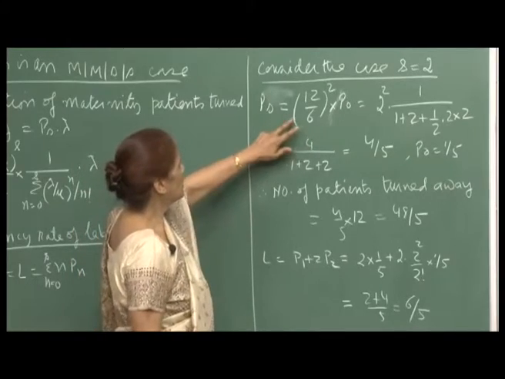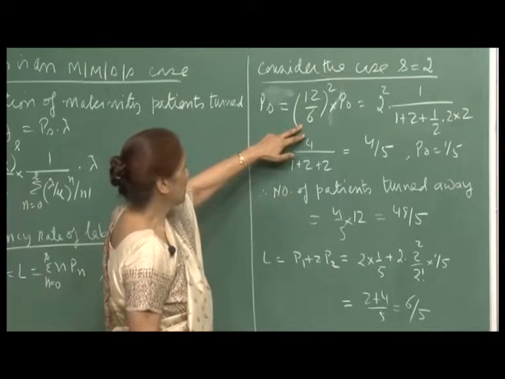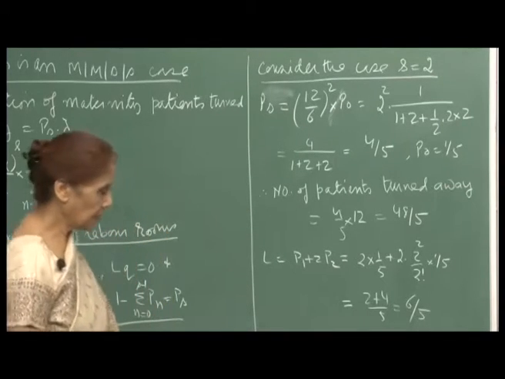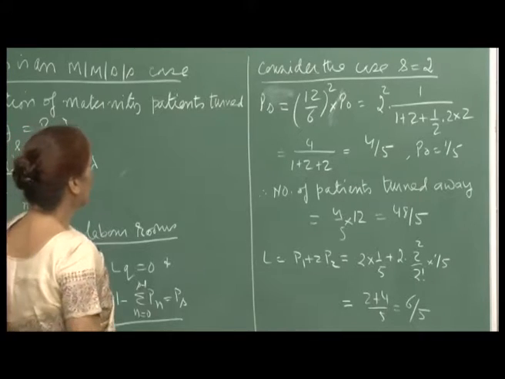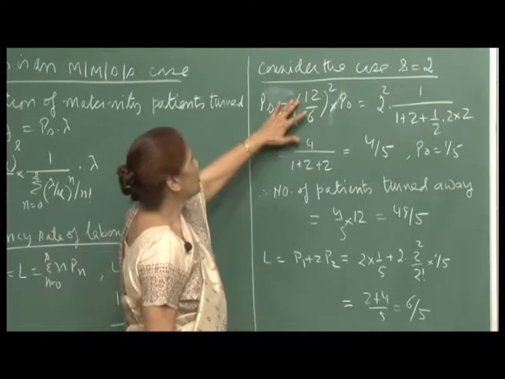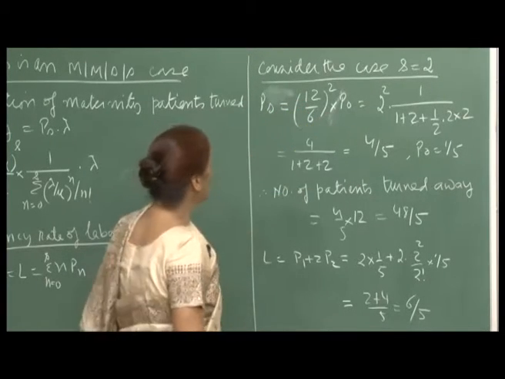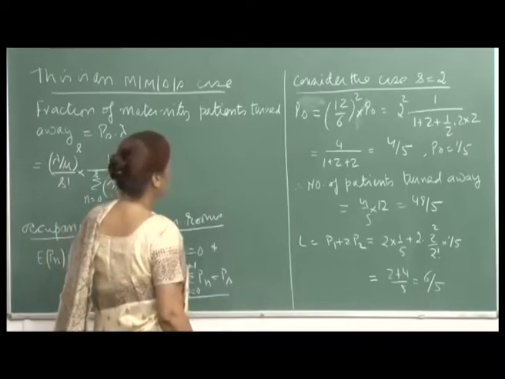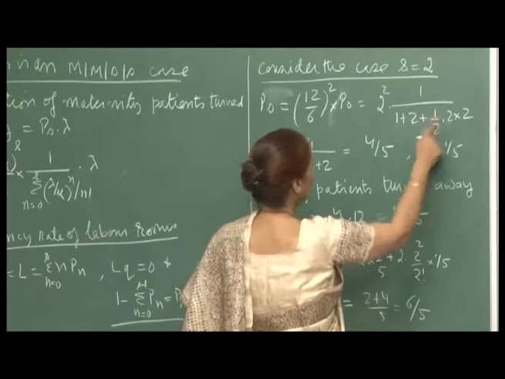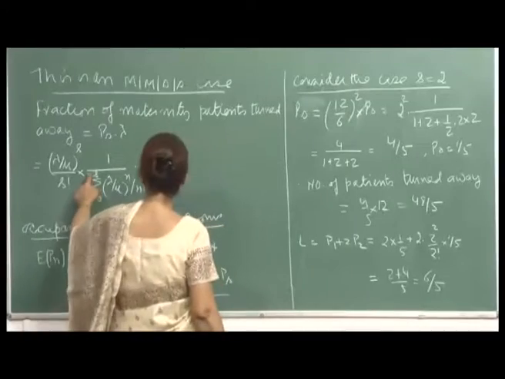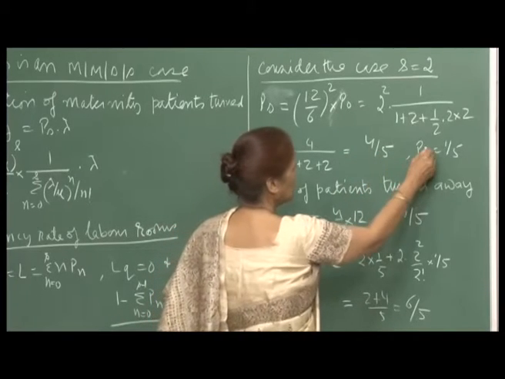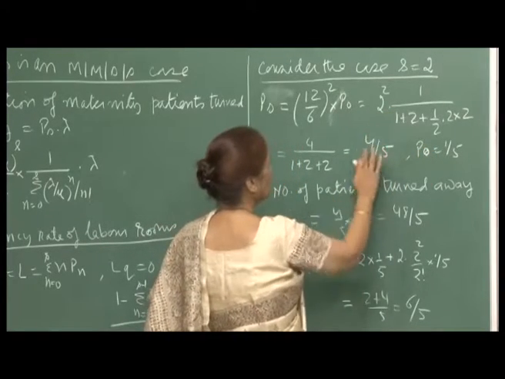So, when s is 2, because your lambda is 12 and the labor room can be occupied 6 times, we will say that the service rate is 6 and the arrival rate is 12. So, 12 by 6 square into P naught gives your P s, and your P naught will be 2 square upon 1 plus 2 plus 1 by 2 into 2 square, because your s is 2. So, just apply this formula, and when you do the computations it comes out to be 4 by 5, because your P naught is 1 by 5 and this is 4.